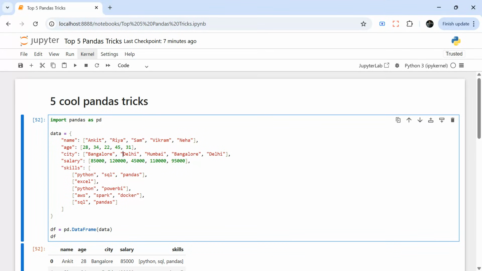Today we will learn five very cool pandas tricks. You must either not have heard of them or not have used them, I'm sure. Right? And they are very cool tricks that will help you in day-to-day work.